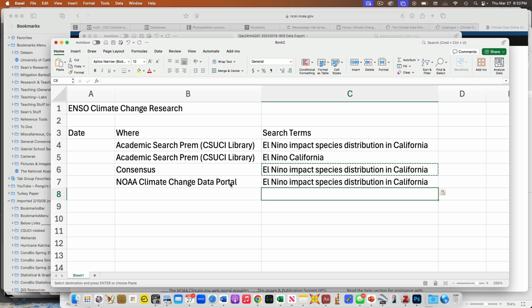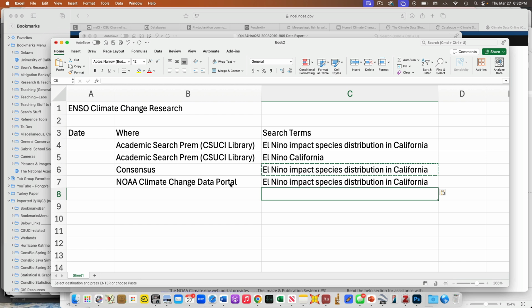And once I figure out the right phrasing of my search term, El Nino invertebrates, El Nino invertebrates northern limit, or whatever it ends up being after, this is an iterative process. This is trial and error. It's going back and forth. Nope, that was too broad. Okay, next one, too narrow. And so it's going back and forth.